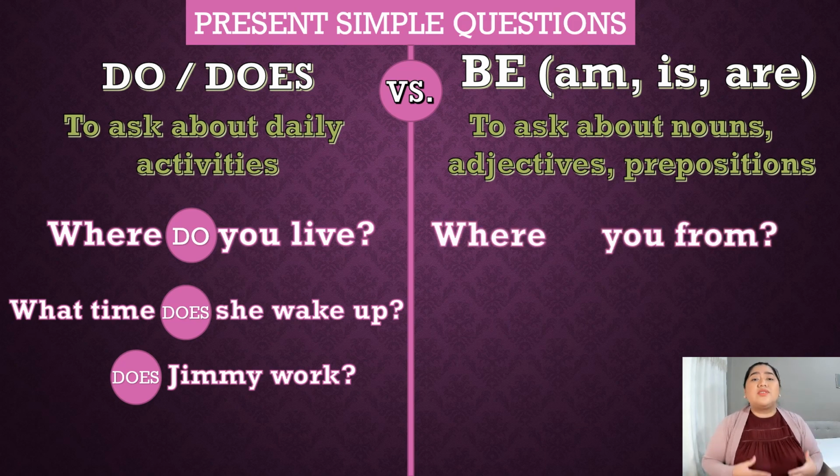What about the verb be? Well, we use the verb be when we ask about a noun, an adjective, or a preposition. Look at the first example here: where you from? From is not a verb. It is a preposition. So we need to write a verb here, and the one is the verb be. The question is, which is the correct conjugation for the pronoun you? Where are you from? Where is you from? Where am you from? Of course, where are you from?